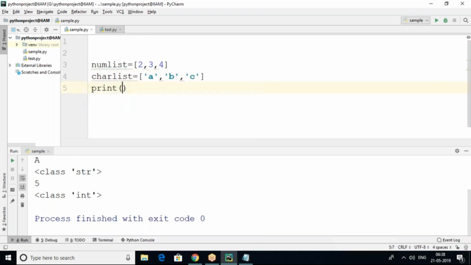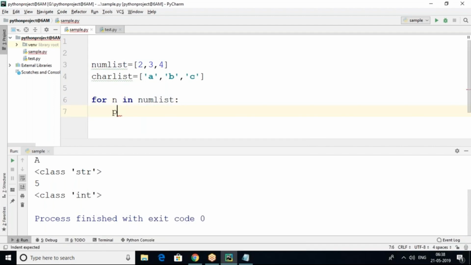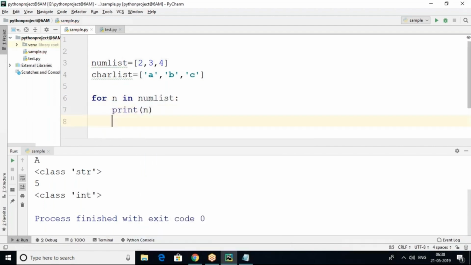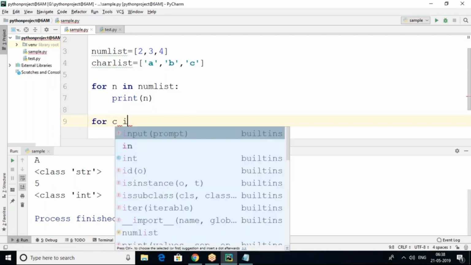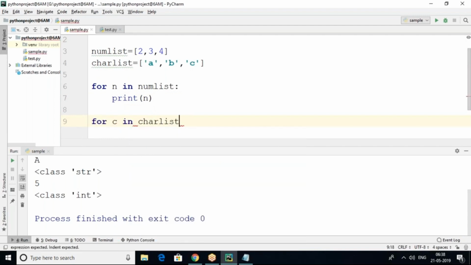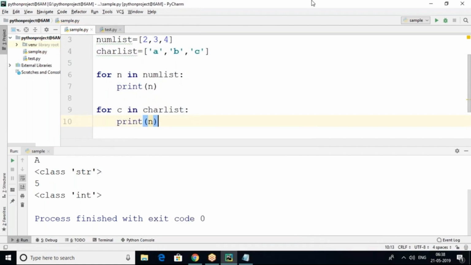So I want to print, for n in num list, print n. Then after that, one more loop I'm taking, but it's not a for loop, it's for c in char list, then print c.